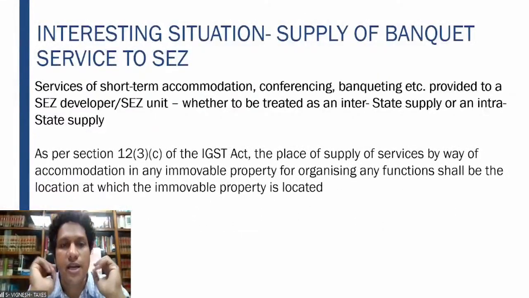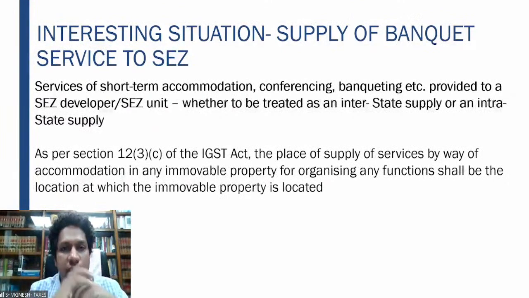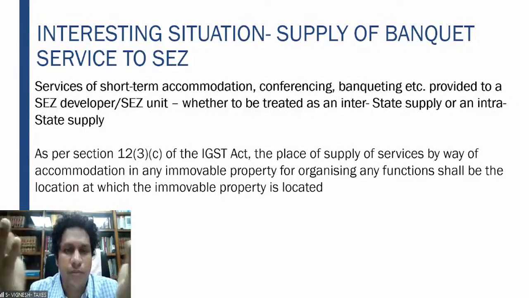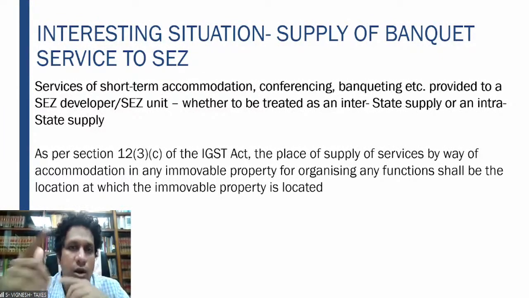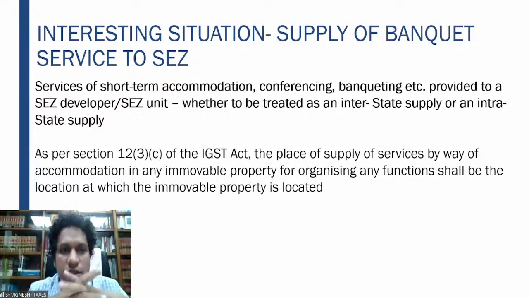Right, now there is an interesting scenario for which clarification was also given by the government. There is a hotel service. There is a company which is located in a special economic zone. That company wants to do a training session for all its employees in a hotel which is located in the domestic territory in the same state. Let us take an example here.